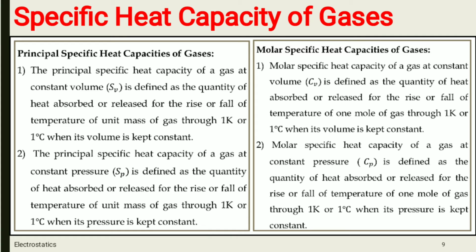There are two principal specific heat capacities of gases: principal specific heat at constant volume and principal specific heat capacity at constant pressure. Similarly, gases also have molar specific heat capacity at constant volume and constant pressure.